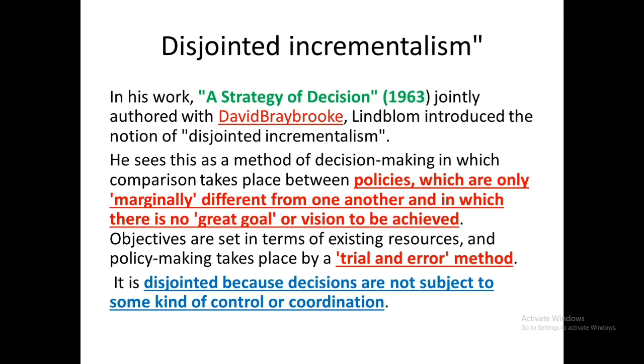This is also a trial and error method. Why so? Because the objectives are set in terms of the existing resources and policy making takes place through the trial and error method. Now the question arises, why is this model called disjointed? Because the decisions are not subject to some kind of control or coordination. They are disjointed because the decisions are not coherent, not logically related, not interlinked, not subjected to some control or coordination. That's why the decisions are disjointed.